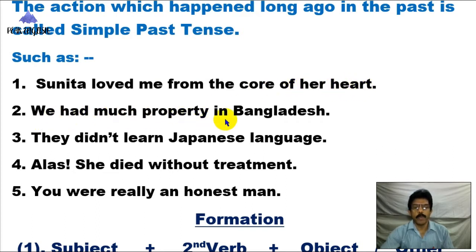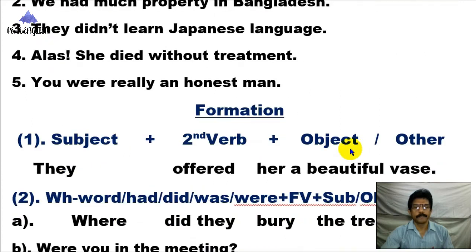We had much property in Bangladesh. They didn't learn Japanese language. Alas, she died without treatment. You were really an honest man. These 5 sentences denote past indefinite tense. And everywhere you see that the second form of verb is used.